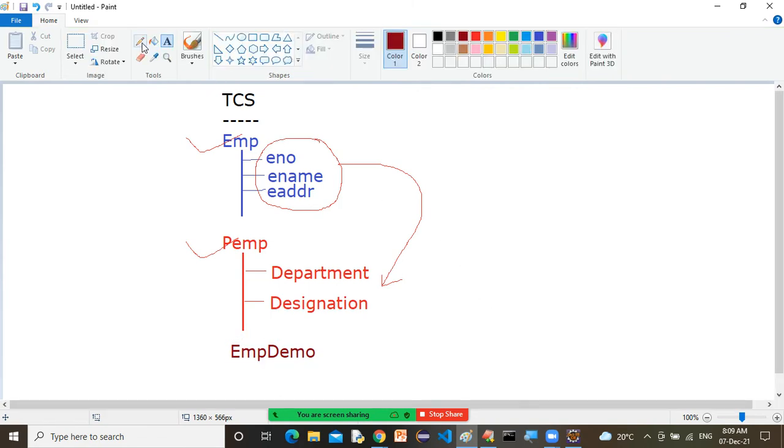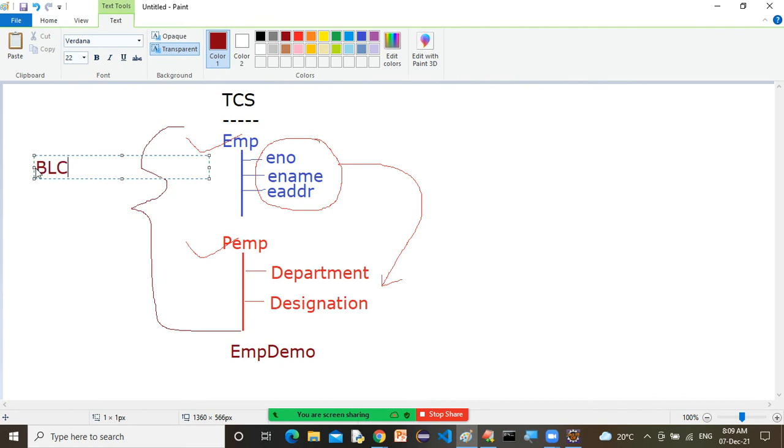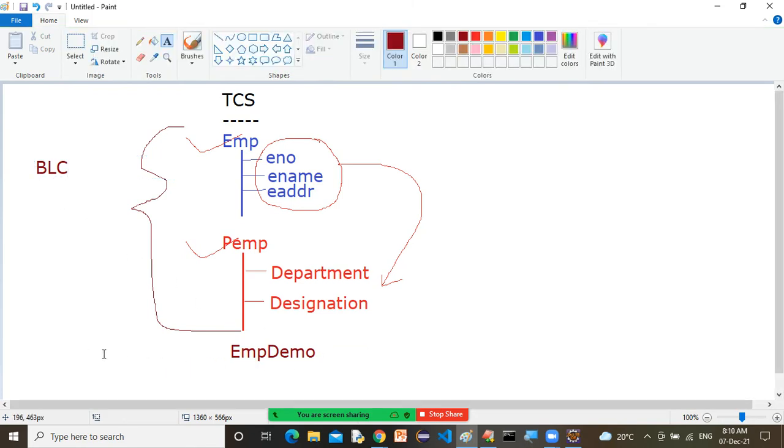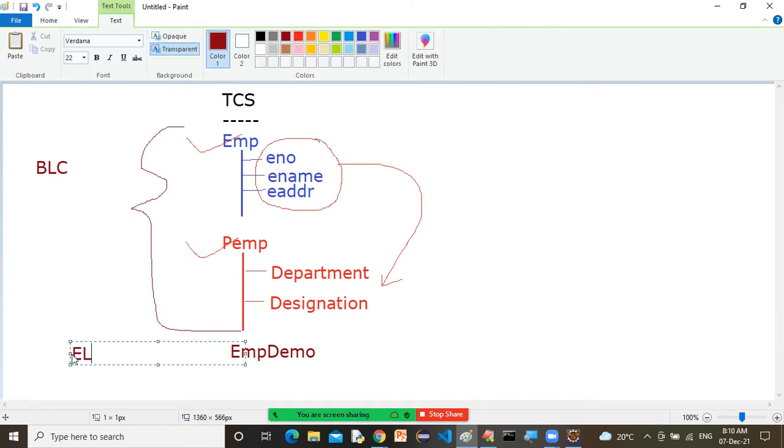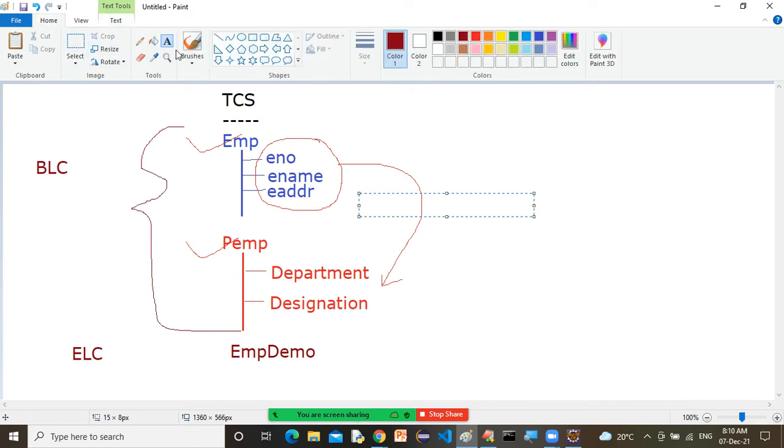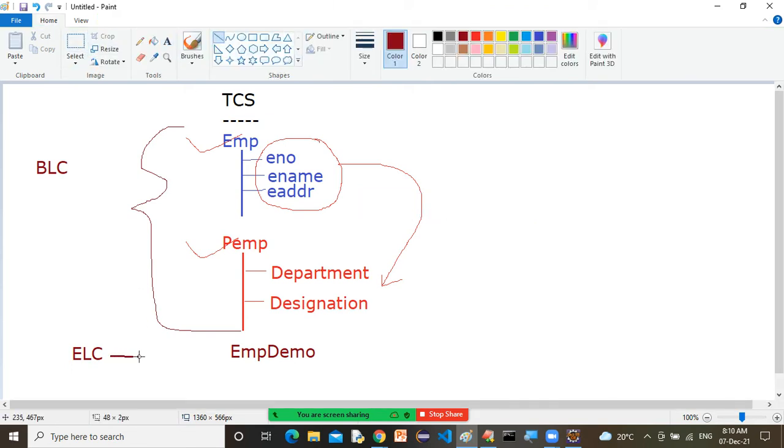These classes up to here are BLC, business logic class. Correct or not? What about this EMP demo? This is ELC, executable logic class. Why? Because your execution of the program starts from EMP demo.